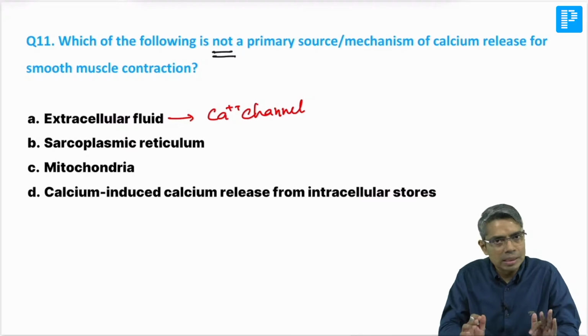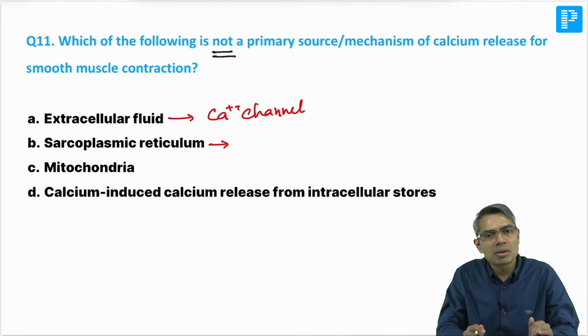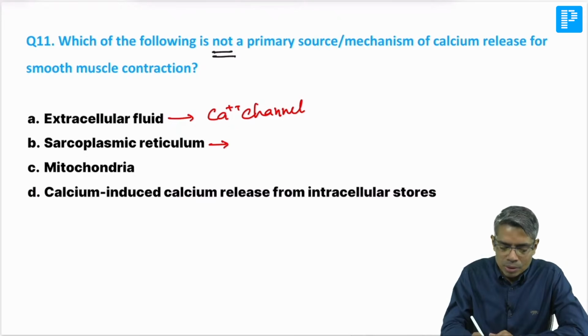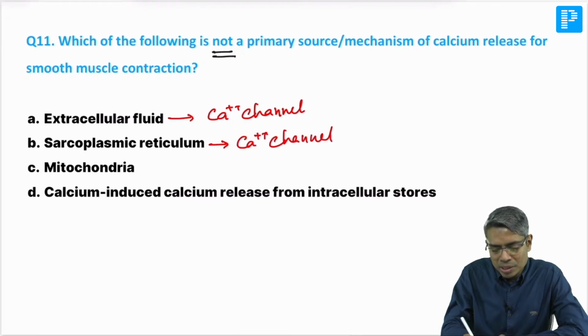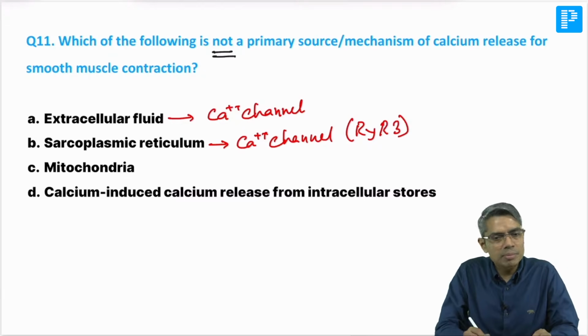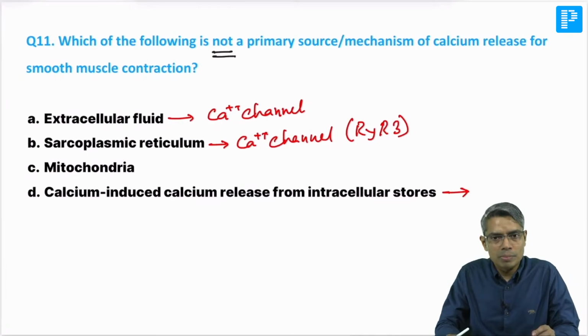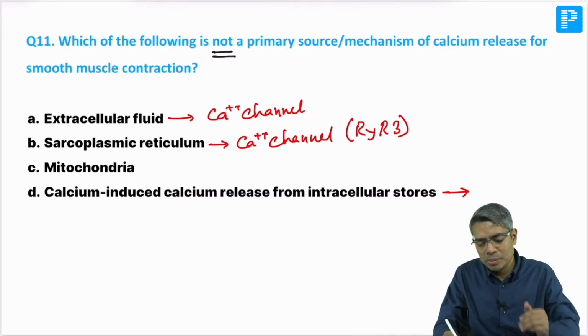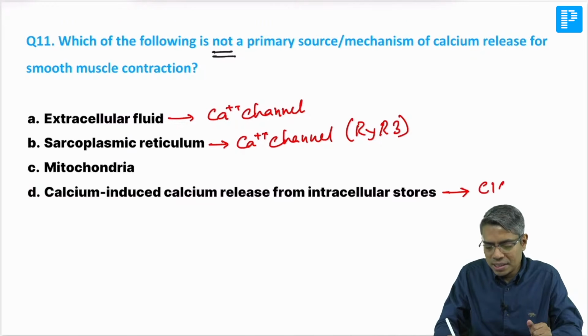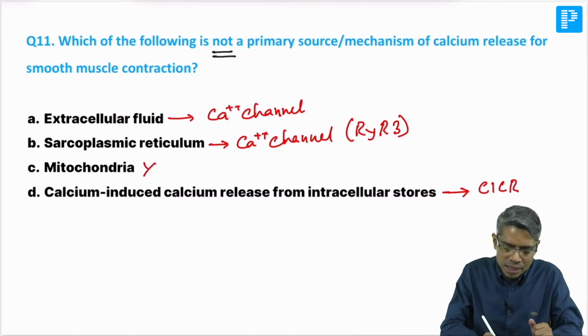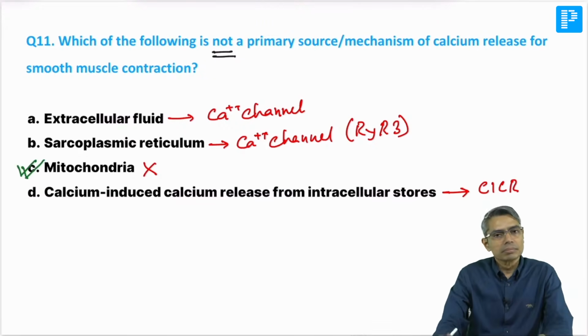So this is important. Sarcoplasmic reticulum, although the sarcoplasmic reticulum is rudimentary, we all know that there are certain calcium channels present on it, that is RYR type 3. So that is present on the sarcoplasmic reticulum. This is also a source of calcium. And fourth one, calcium induced calcium release. This is also possible because outside calcium which is entering in the cell cytoplasm can also stimulate the calcium induced calcium release. So CICR is also part of the smooth muscle, but this mitochondrial source of calcium is not triggered for contraction. So the answer is mitochondrial calcium.